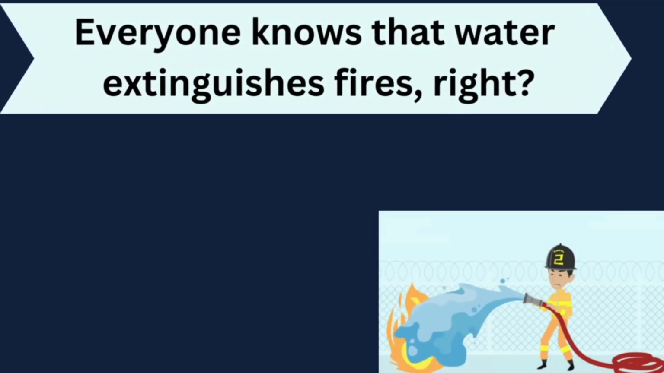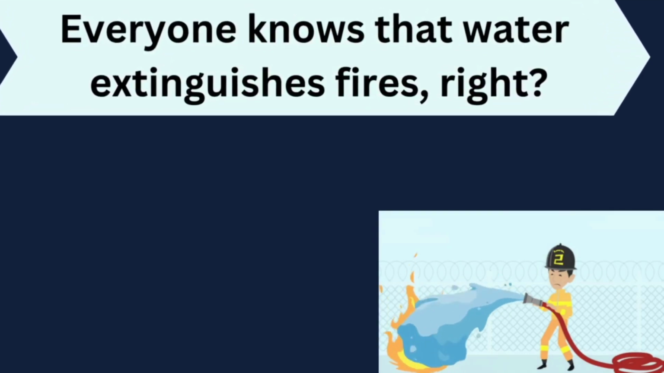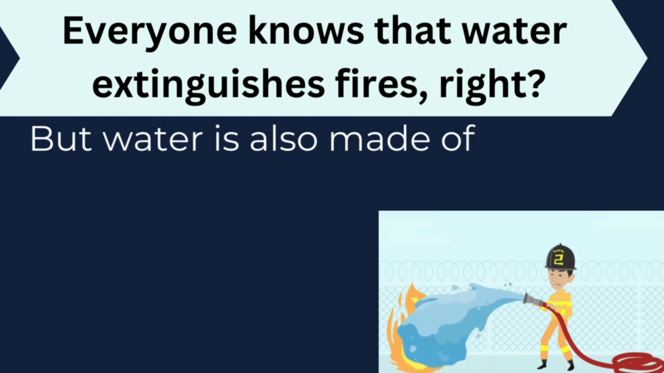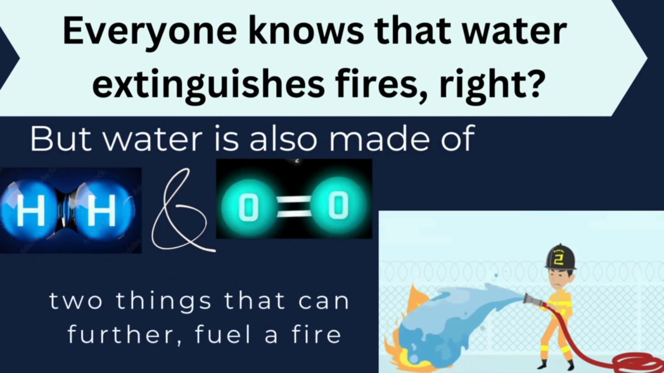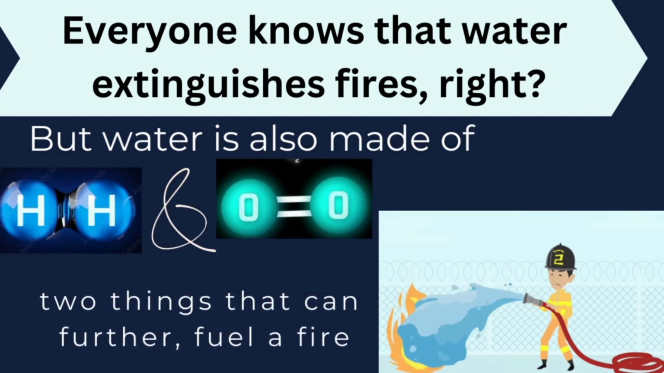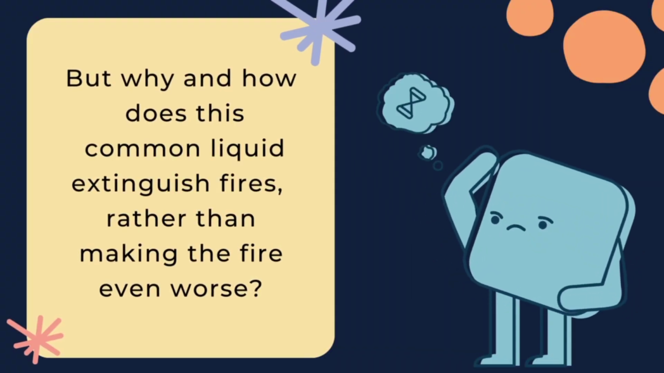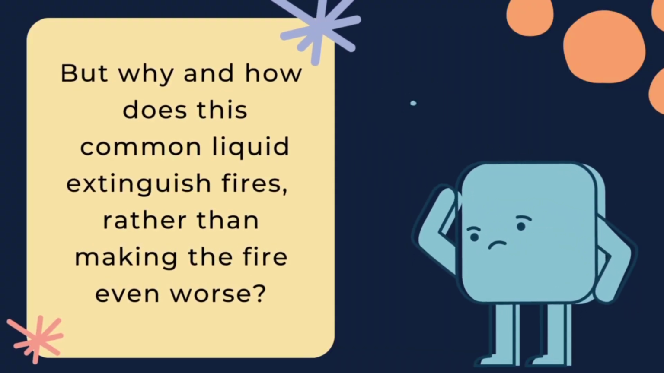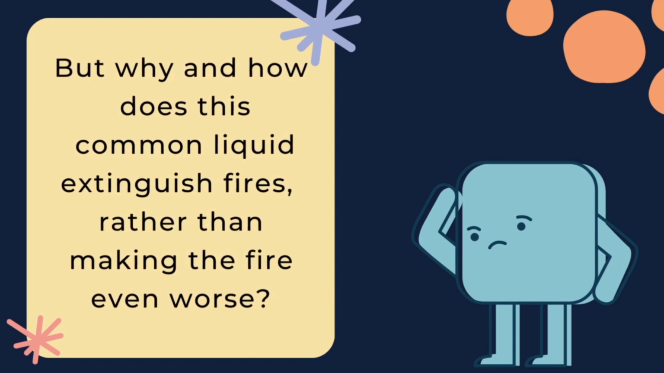Everyone knows that water extinguishes fires, right? But water is also made of hydrogen and oxygen, two things that can further fuel a fire. But why and how does this common liquid extinguish fires, rather than making them even worse?